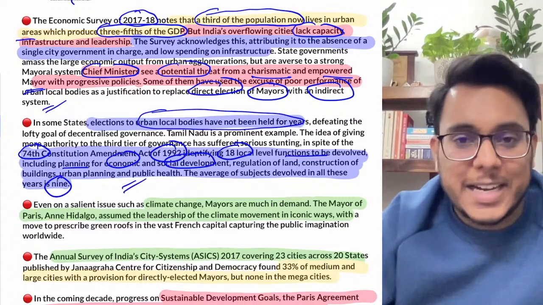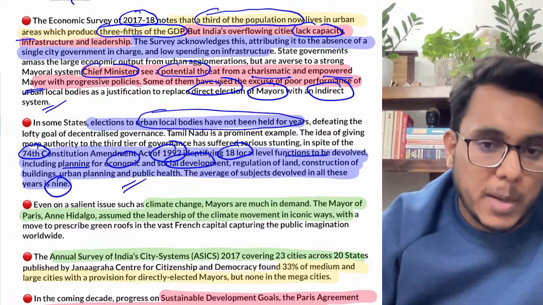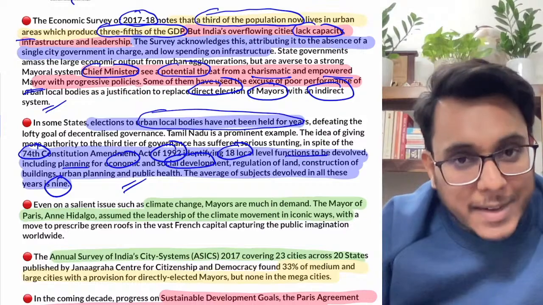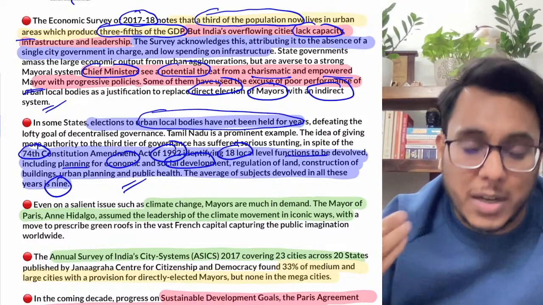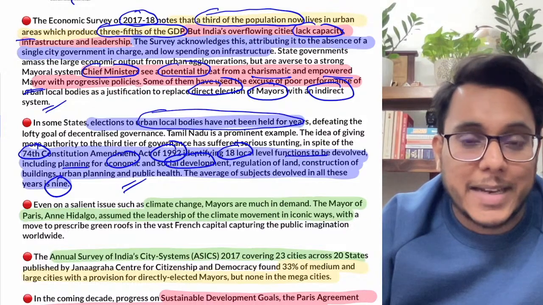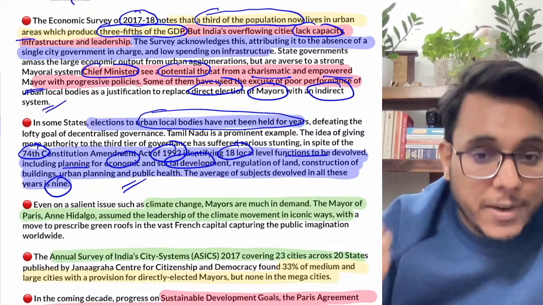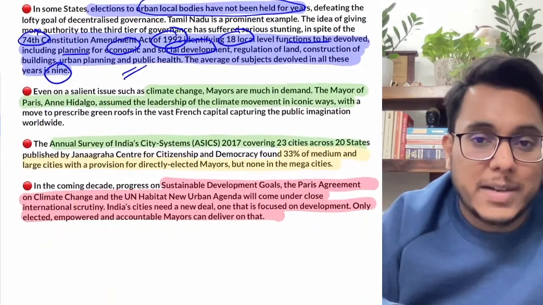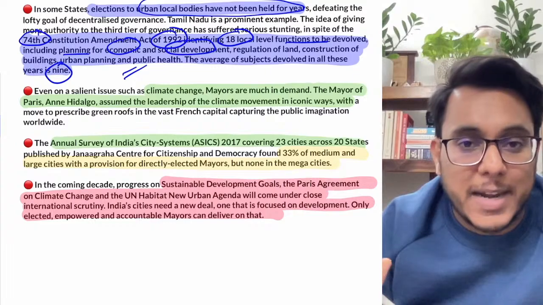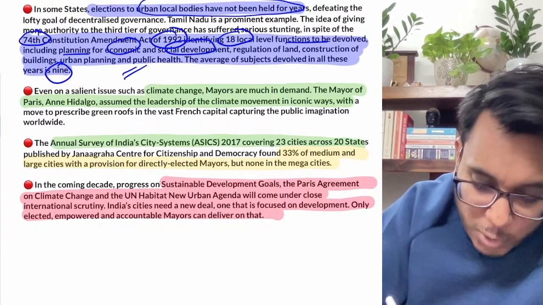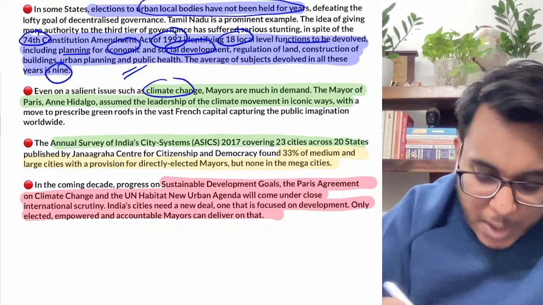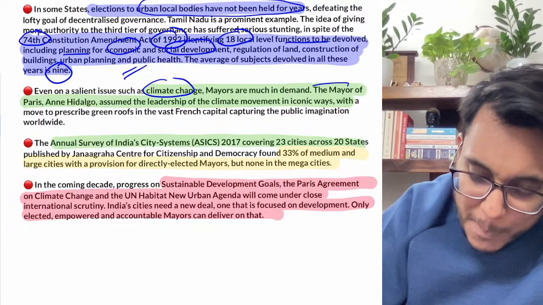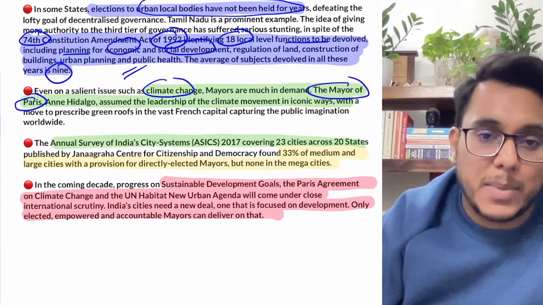So the state governments are not focusing on urban development, they are not empowering the urban local bodies, they are not bringing the conditions for the direct election of the mayors, and they are not empowering the mayor. It has been provided that around the world, mayors have played a very important role, particularly in climate change. Now in this direction, the example of the mayor of Paris can be given.